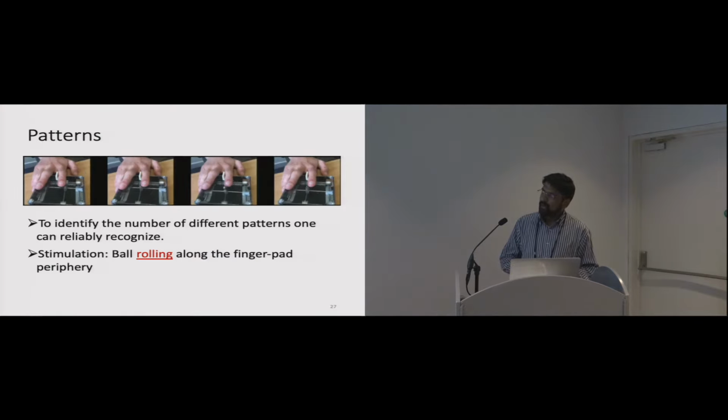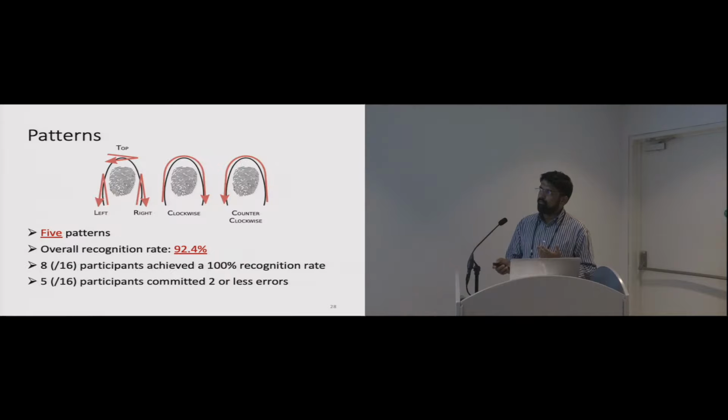Okay. For patterns, we had looked at different patterns, but for the study we decided to do 5. One was rubbing up and down on the left hand side and on the right hand side and on the top of the finger, and then another having a clockwise rubbing and another counterclockwise rubbing. So 5 patterns, and we found that the overall recognition rate was 92.4%.